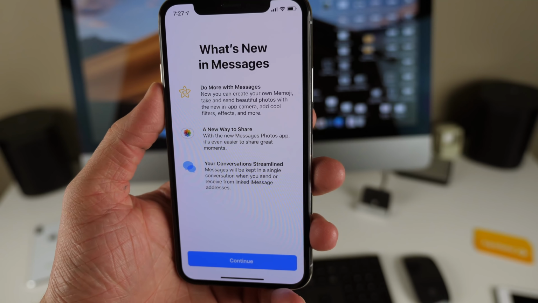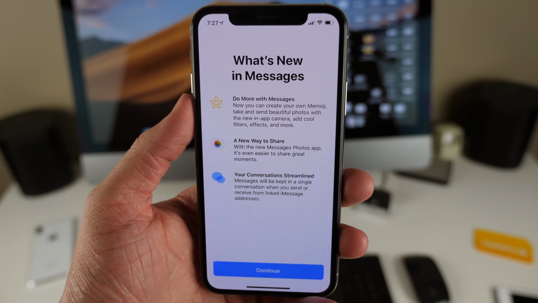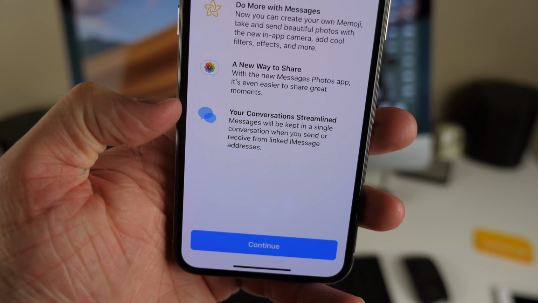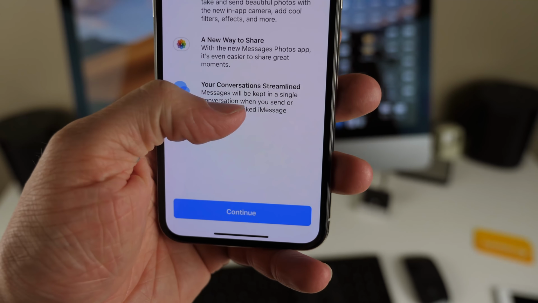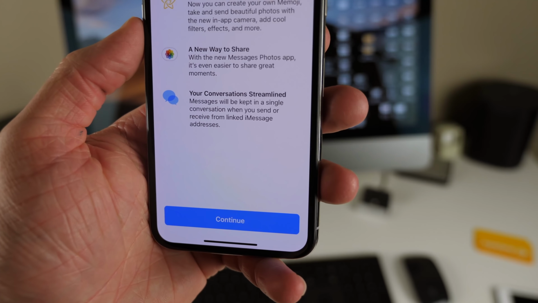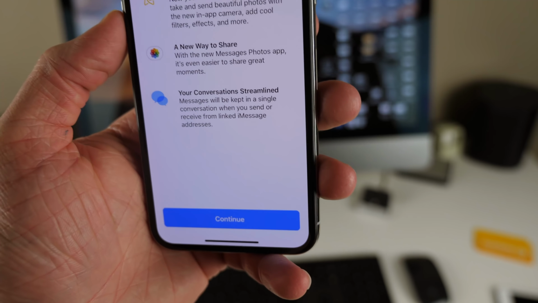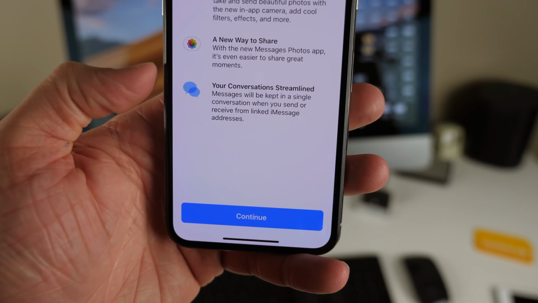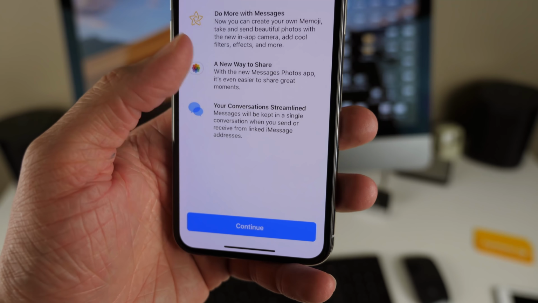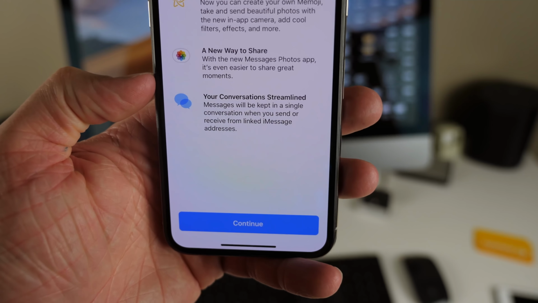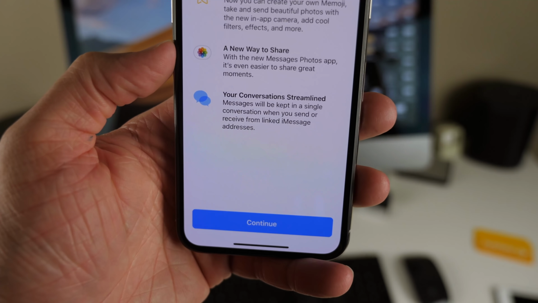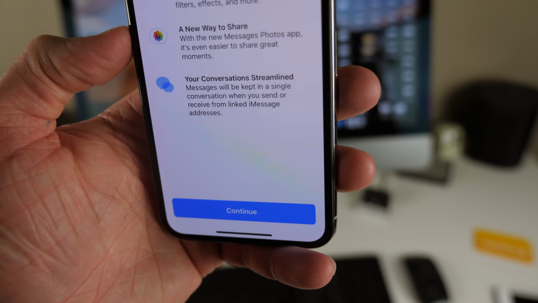There's also a new splash screen for Messages in iOS 12 Beta 7 and Beta 8 as well. It says, "Do more with your messages, a new way to share." And then there's also this right here, which is actually a pretty big deal. "Your conversations streamlined. Messages will be kept in a single conversation when you send or receive from linked iMessage addresses." So hopefully, whether you use your phone number or email, or you're contacting your friends with their phone number and email linked, it won't actually put it in separate conversations. It says it's going to be streamlined now, which is fantastic. It's a change I've been waiting to see for a number of years.